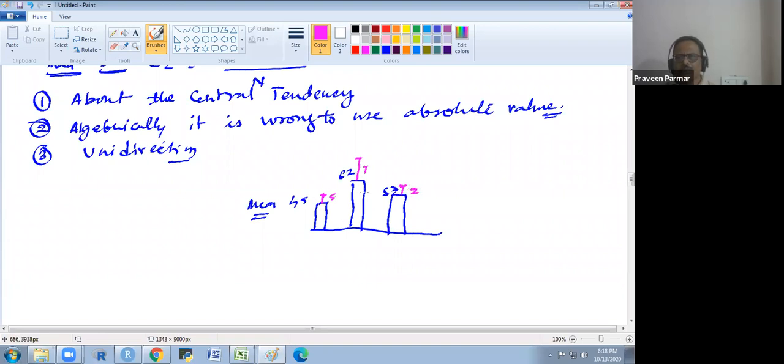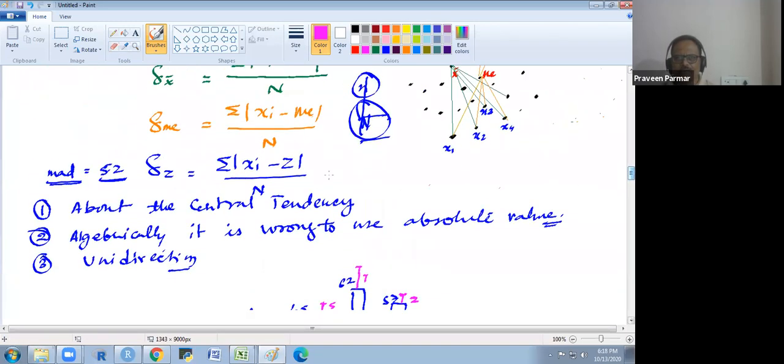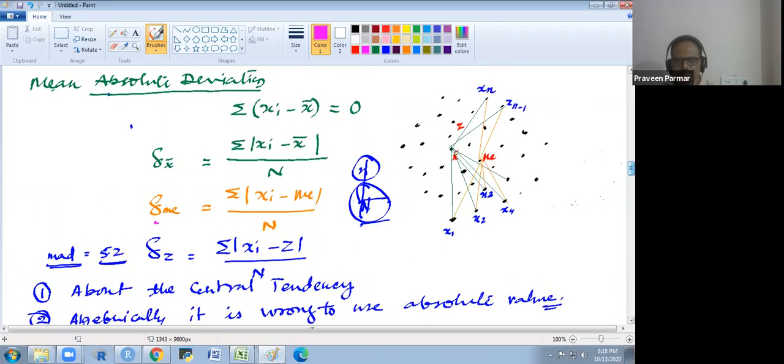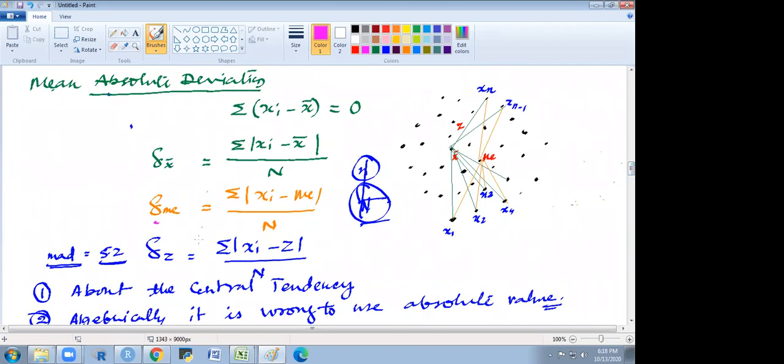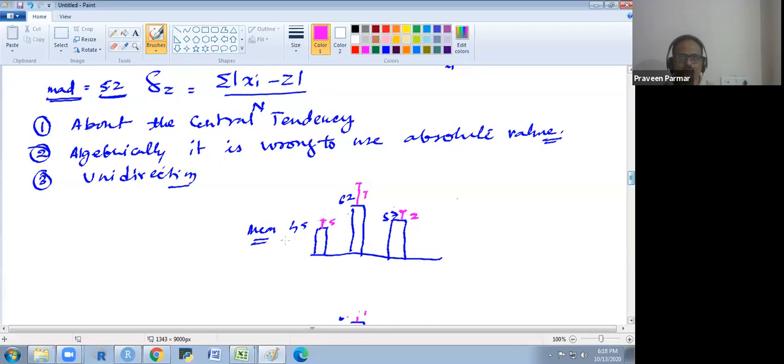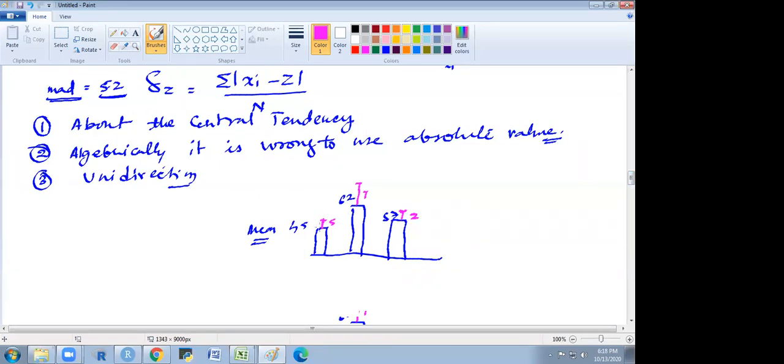Whenever you get the value from this, you will get the positive value. Can we get a negative value of this? We could not get the negative value. So our mean absolute deviation is only unidirectional, on the upper side.